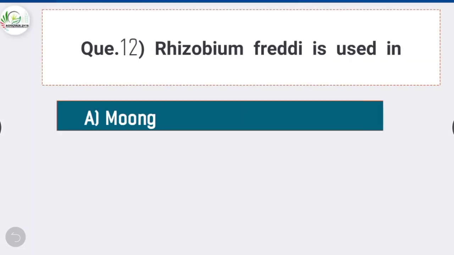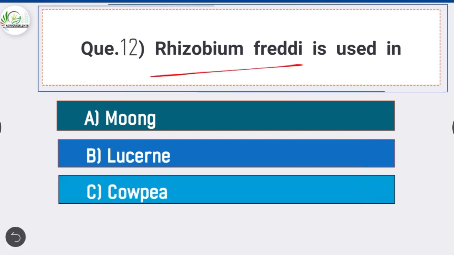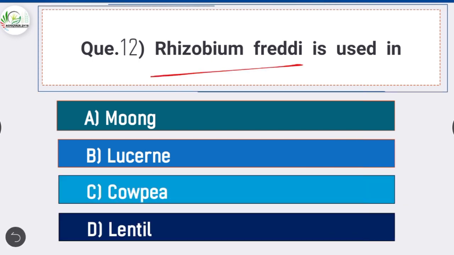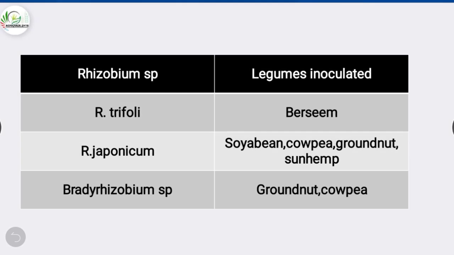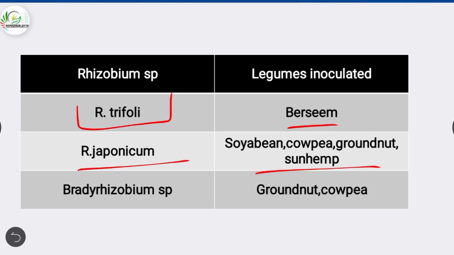Next question. Question number 12. Rhizobium phaseoli is used in? Answer is option A, moong. Rhizobium phaseoli is used in moong. Berseem is inoculated with Rhizobium trifolii. Soybean, cowpea, groundnut and sun hemp are inoculated with Rhizobium japonicum. Groundnut and cowpea are inoculated with Bradyrhizobium species.